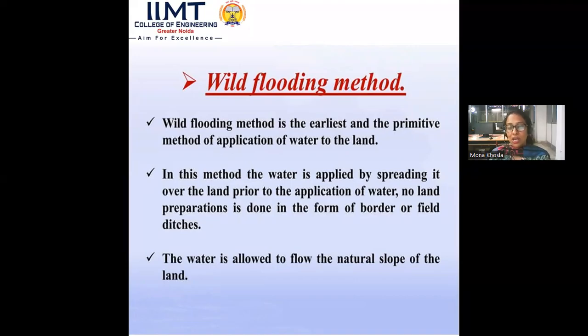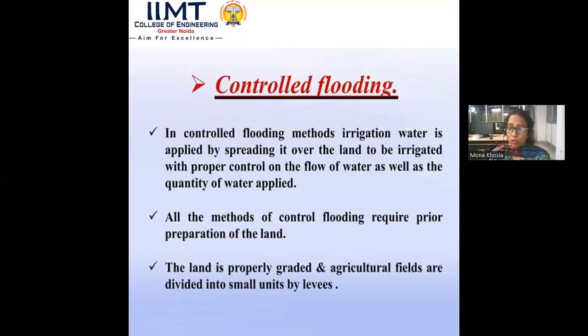We just leave the water over the ground for the crops, without making borders or ditches in which the water can go slowly and steadily. This is why it is considered wild flooding, the earliest and primitive method of application of water.